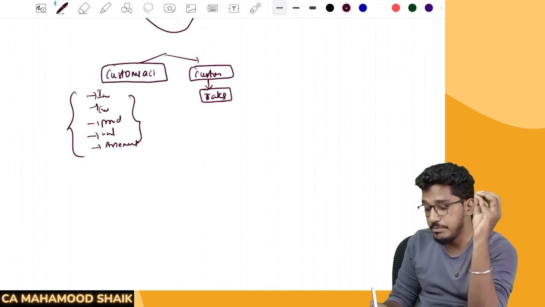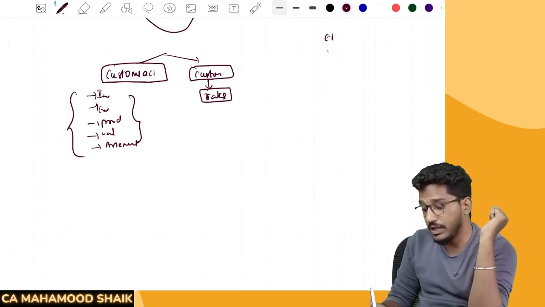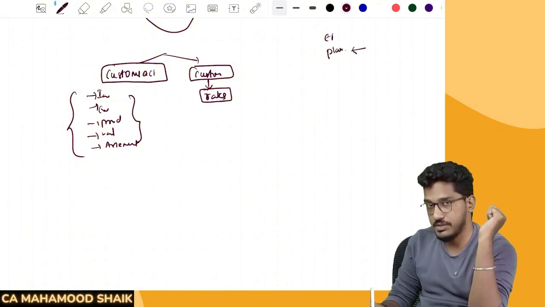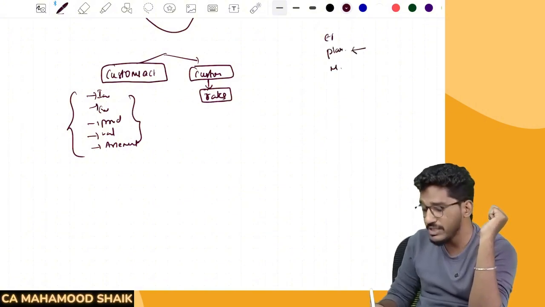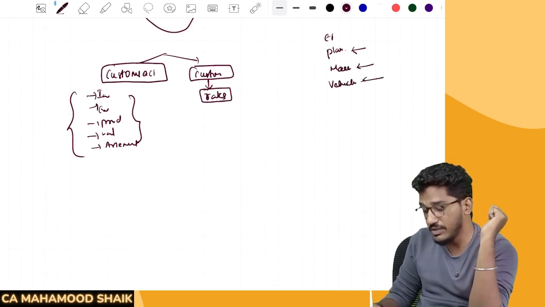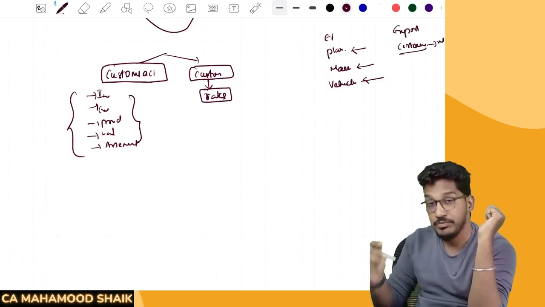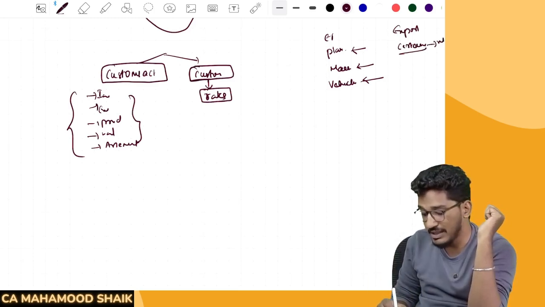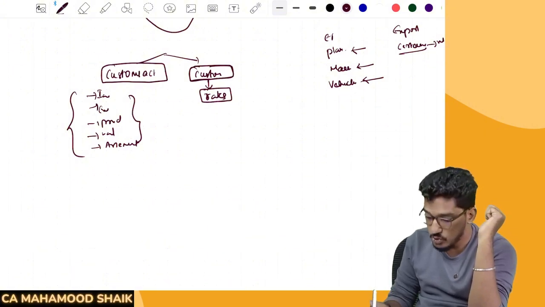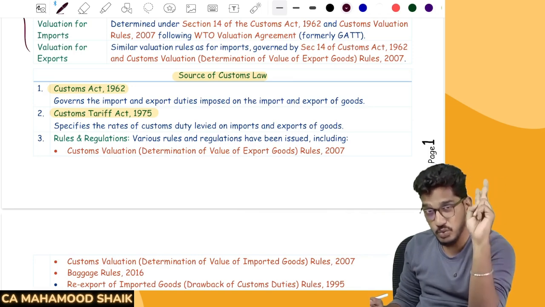For example, if I'm importing electronic devices, what is the rate of customs duty? If I'm importing plastic related items, what is the rate of customs duty? If I'm importing some machinery, what is the customs duty? If I'm importing some vehicle, what is the customs duty? Similarly, if I'm exporting a certain product on which customs duty will be imposed, what is the rate of the customs duty? That rate of the duties will be covered under the Customs Tariff Act. So 2 acts we are going to learn. When I say we are reading customs provisions, we are actually reading the provisions of 2 acts.